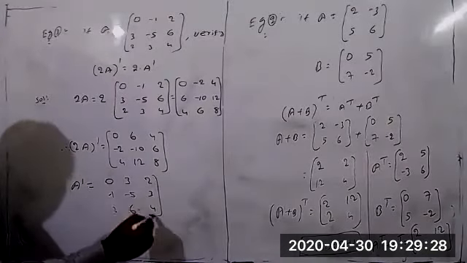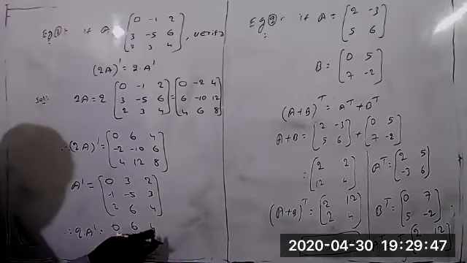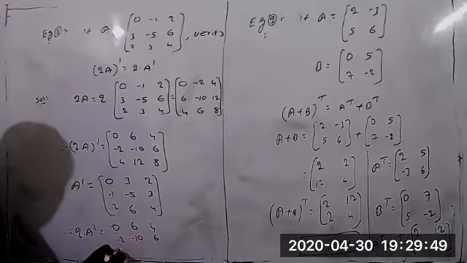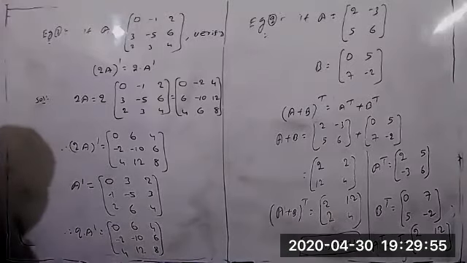2 into 0 equal to 0. 2 3s are 6. And 2 2s are 4, 2 into minus 1 equal to minus 2, 2 into minus 5 equal to minus 10, 2 3s are 6, 2 3s are 6, 2 2s are 4, 2 6s are 12, and 2 4s are 8. So this is the value of 2 into A transpose.